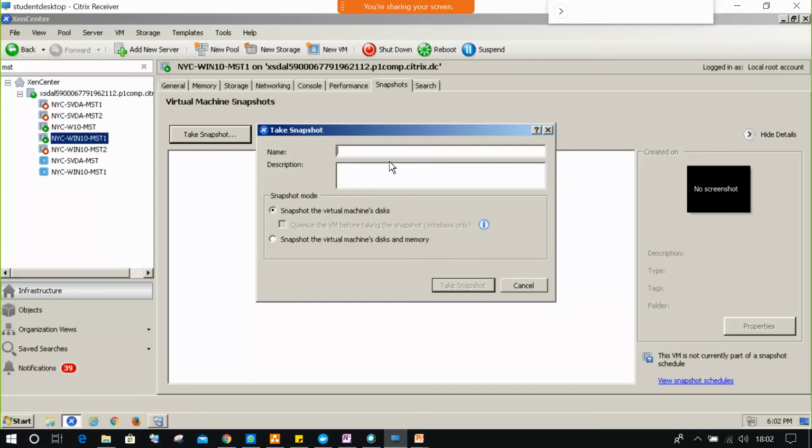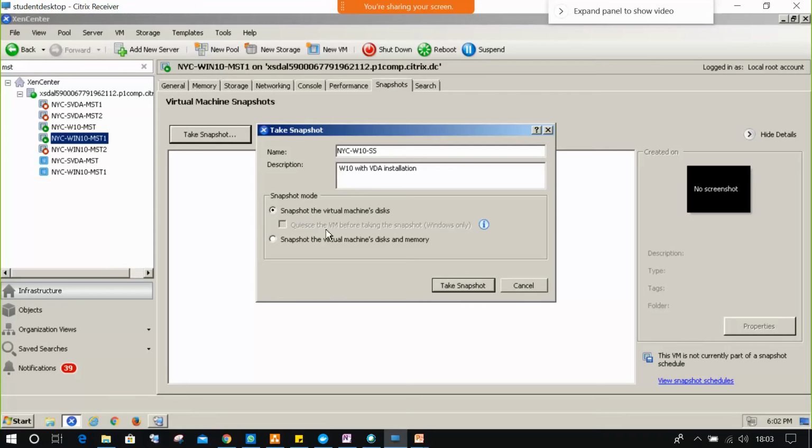We can give any name for easy identification. Windows 10 with the VDA installation. This is the name I'm providing for the snapshot. This is my description. So NYC hyphen Windows 10 hyphen snapshot, right? I'm giving SS, snapshot SS.